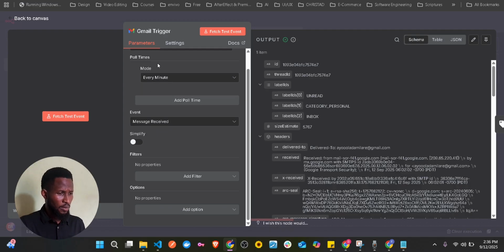And now every minute, so what we're saying is that check my Gmail every minute. Once you receive any message, I want you to just help me fetch the message that you get. The event is message received, that's why I said the message received event. Any message that is received, that's the only thing you need to do here.